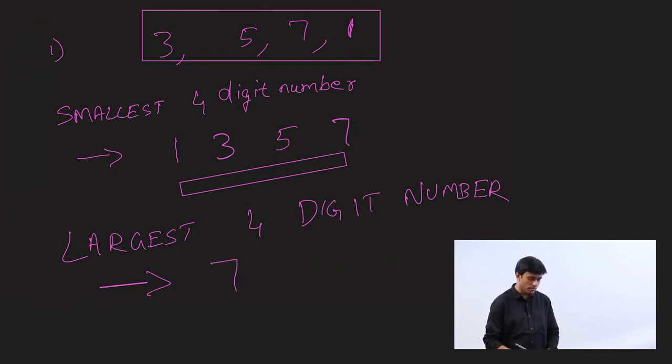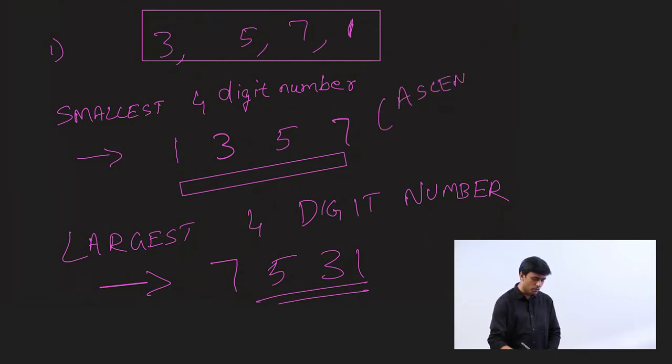So, from the biggest to the smallest, 7, 5, 3, 1. That's your largest number. So, for the smallest number, you place the digits in ascending order, smallest to the biggest, and to find the largest number, you have to just place the digits in descending order, from the biggest to the smallest.